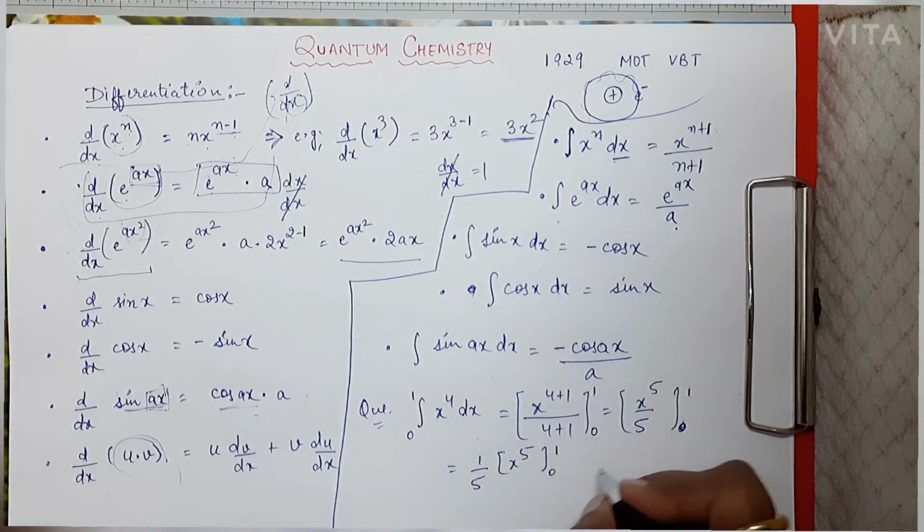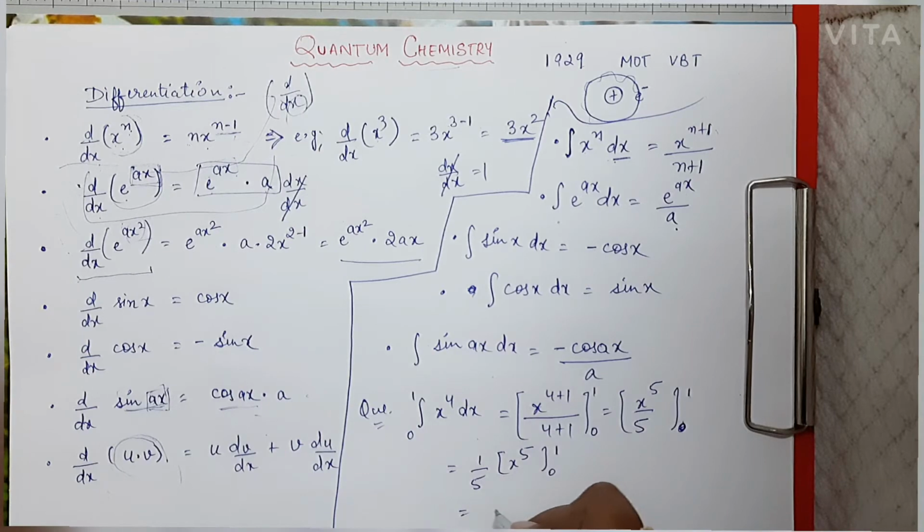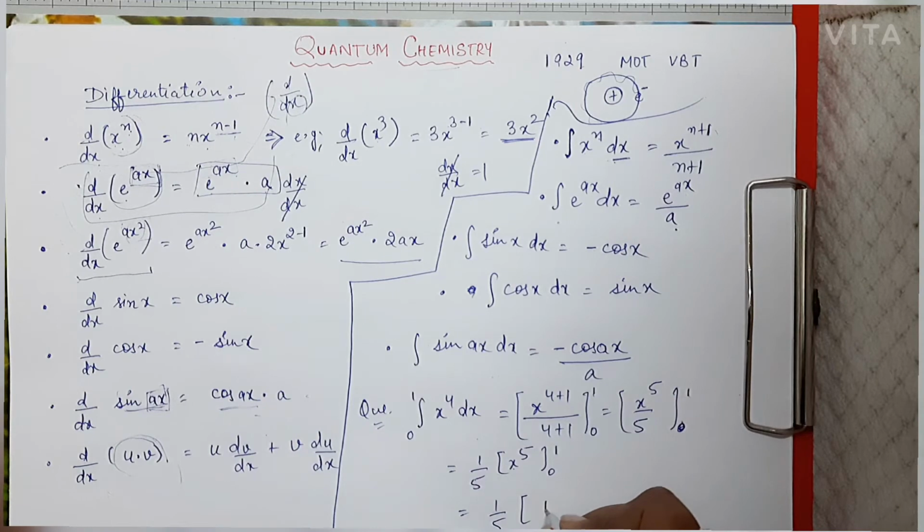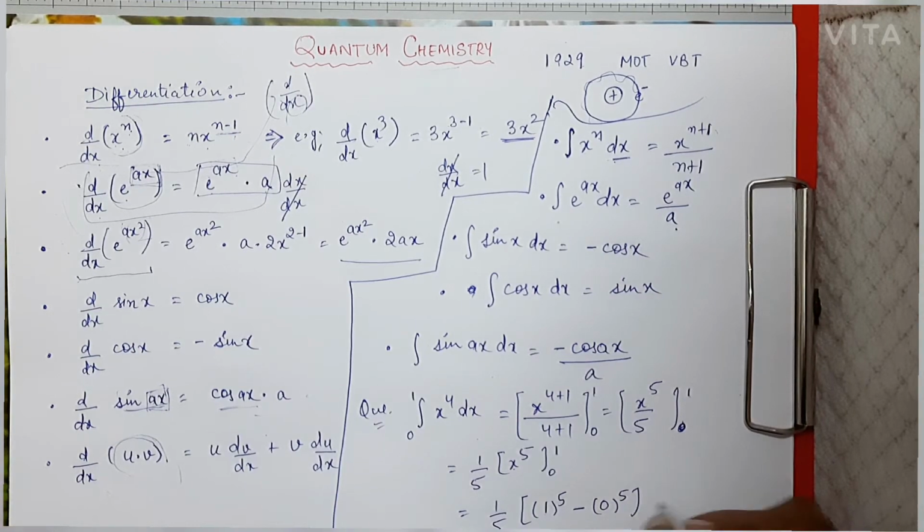Now in order to remove the limit, what we have to do is upper limit minus lower limit. So instead of x, first I am going to put the upper limit, that is 1. So it will be 1 to the power 5, that is the upper limit, minus the lower limit, 0 to the power 5.